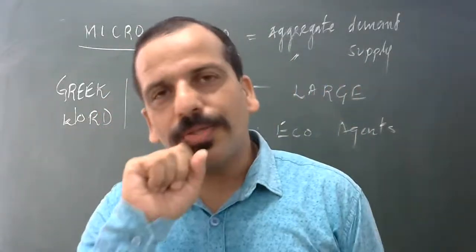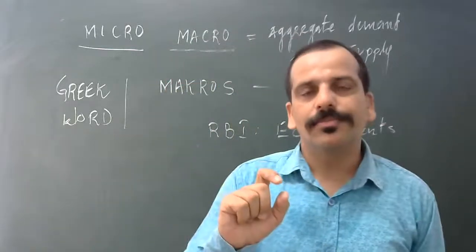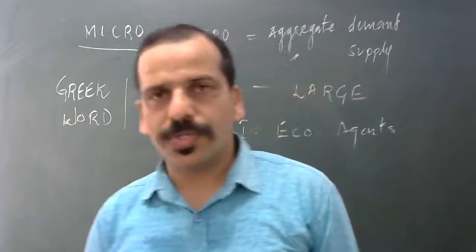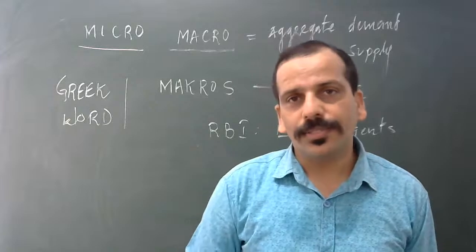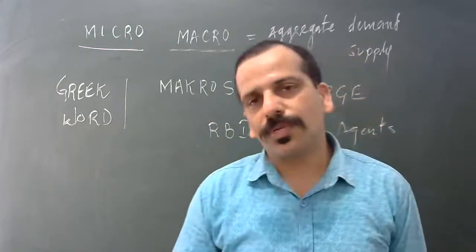There I taught you about equilibrium, the market equilibrium, in the second last chapter from microeconomics. We study market equilibrium, meaning producers and consumers.